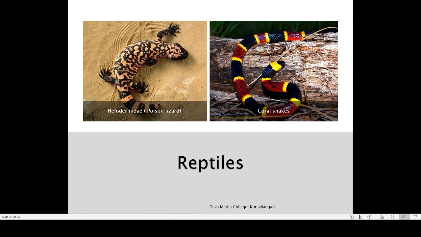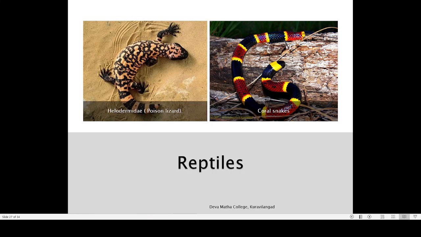So even with a snake, unless you provoke it very aggressively, it is not going to bite you. Sometimes snakes bite without injecting the poison, because once they lose their poison, it is like losing their weapon. So they are very careful in attacking. Even when they attack, most of the time they will not use the poison. They will give a dry bite.